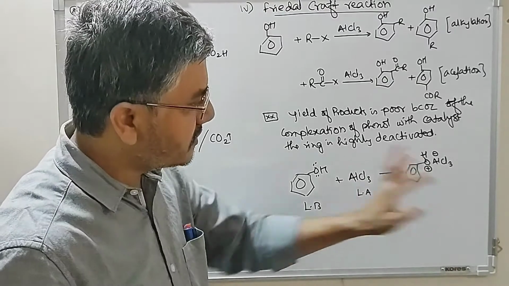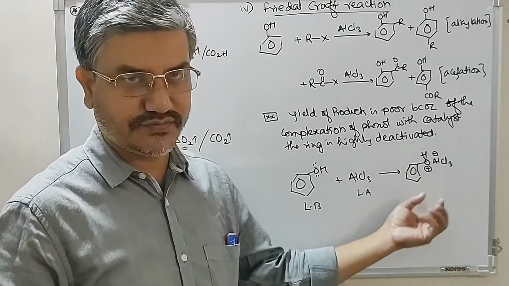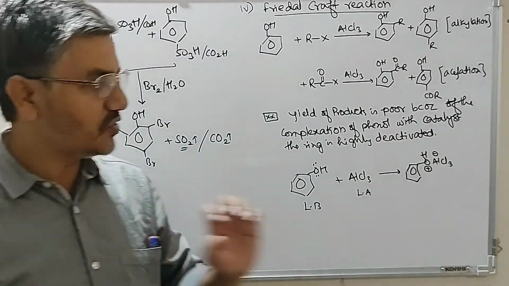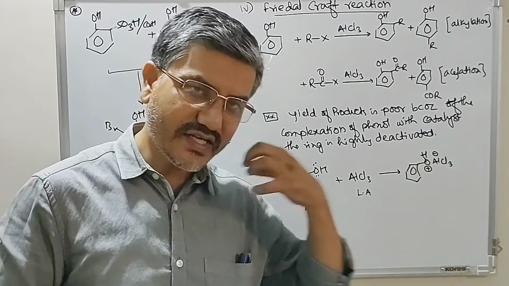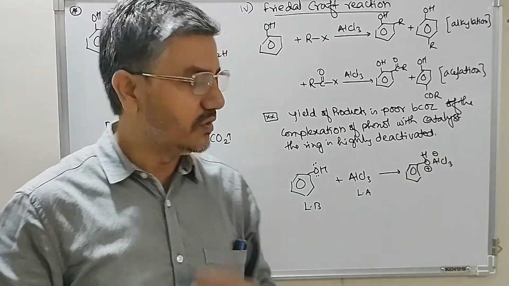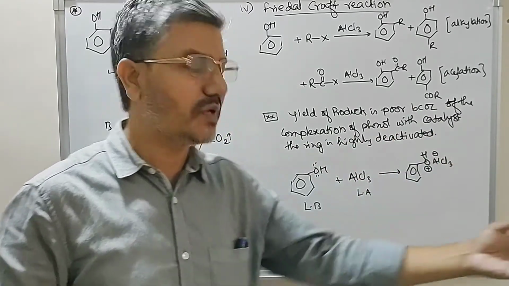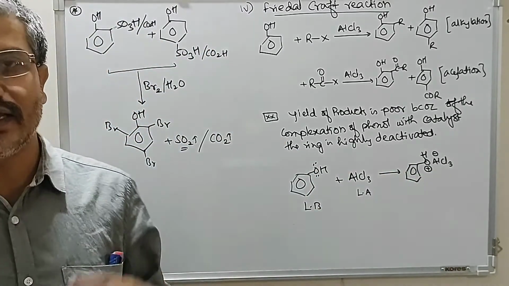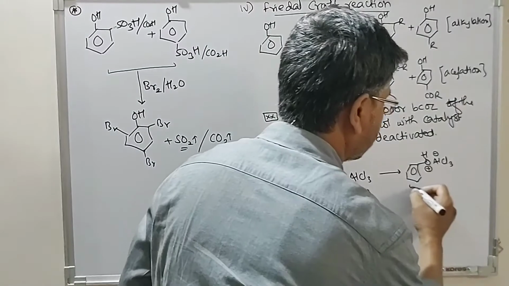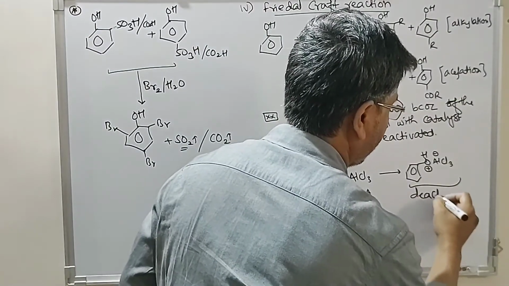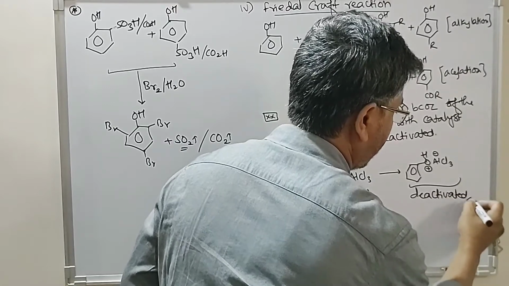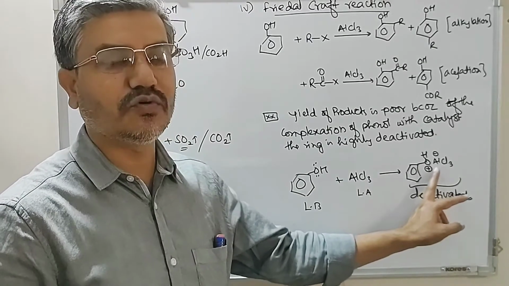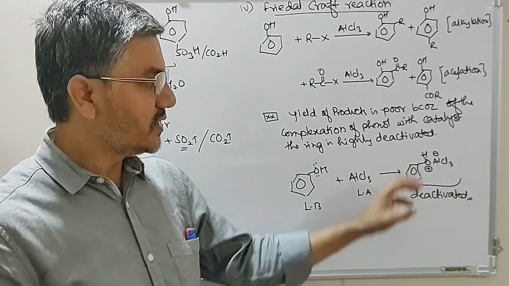Now in this process, the oxygen of phenol becomes positive. Because of this positively polarized oxygen, or the positive charge on oxygen, this becomes a very strong electron withdrawing group. Due to this electron withdrawal by oxygen, the ring becomes highly deactivated.